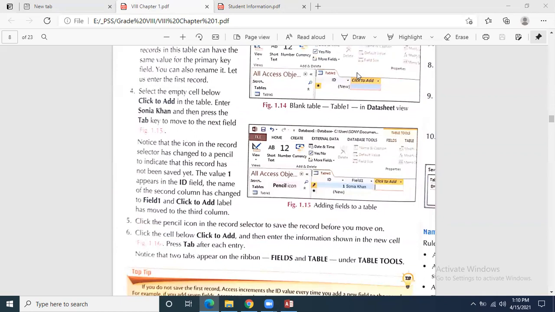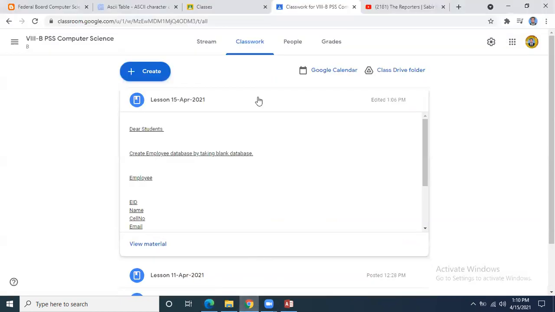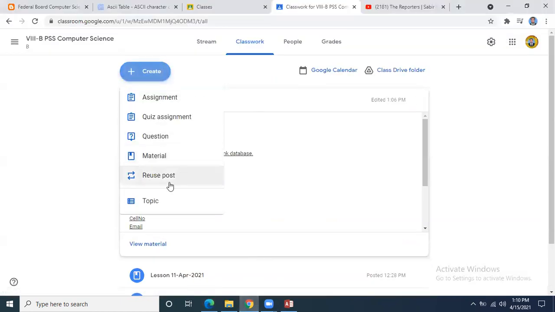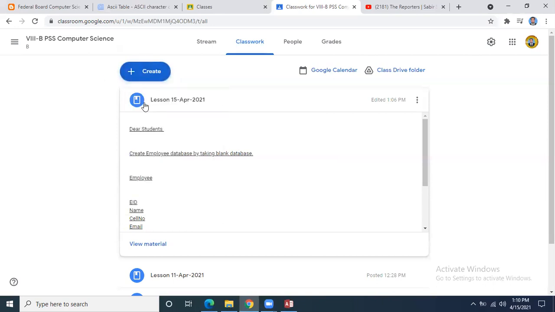Yes, Ahmed. Sir, will we send our database to your number, or show it in class on Sunday? No, in classroom I will check. Okay, right sir. Right now I did not give it in the form of an assignment, although this option is there in Google Classroom. I will give you such assignments as well, and then you will be able to upload them from there. But right now I gave it in the material, so you have to do this. Okay, thank you so much, all of you.